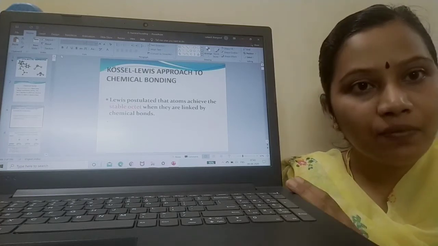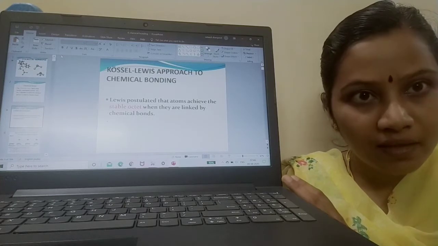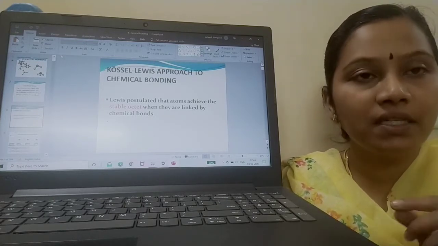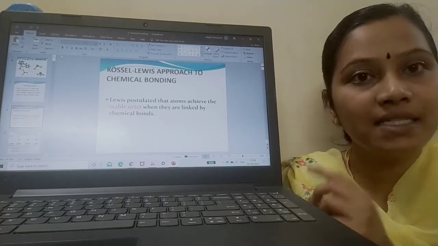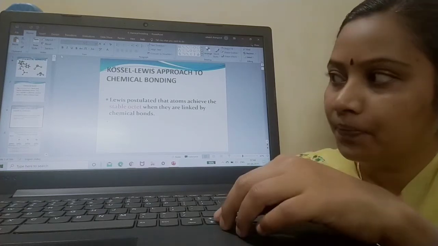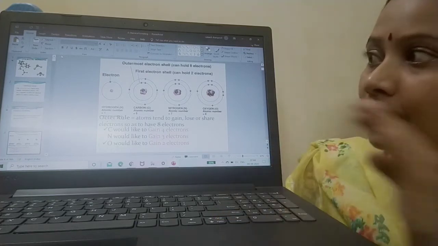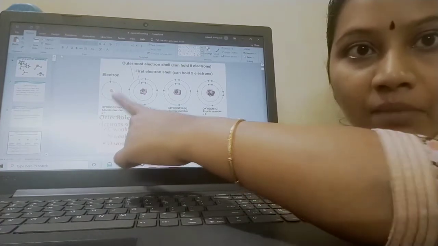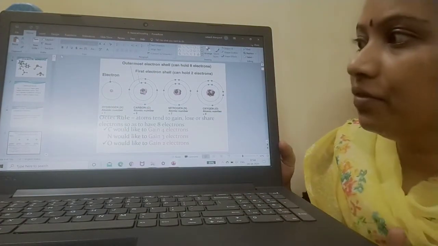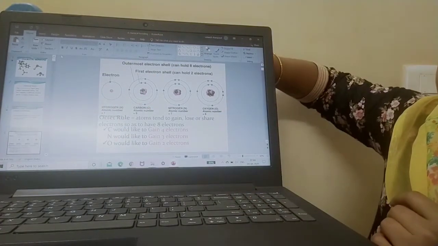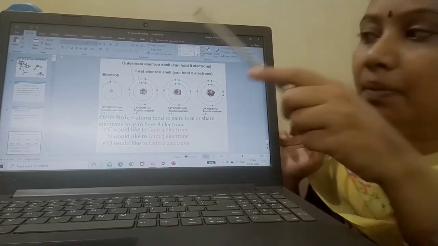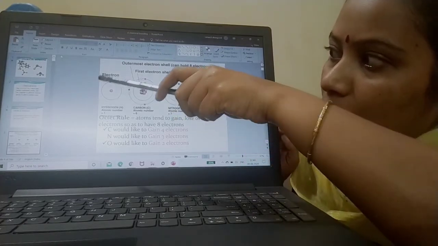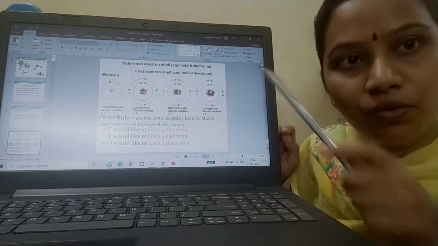So what does Lewis postulate? Lewis has postulated that an atom tries to achieve its noble gas configuration, that is, it gains octet configuration when it is linked by means of chemical bonds. Okay. Now see, this is an example. First we have the hydrogen atom. What is the hydrogen atom's atomic number? The atomic number of hydrogen is 1. So when you look at the outermost shell, we have 1 electron there.